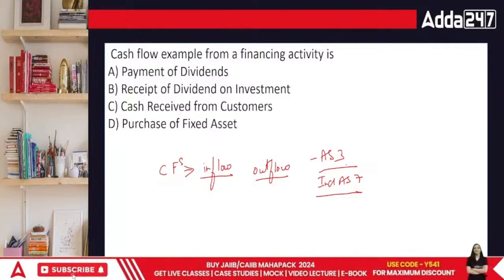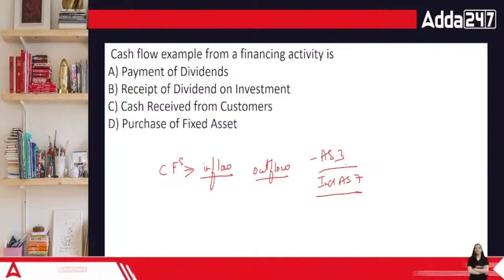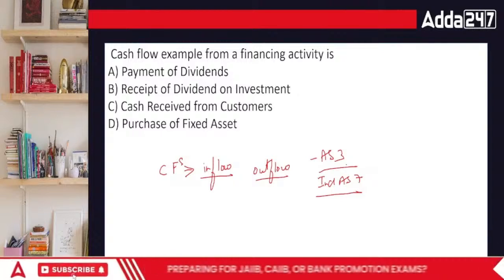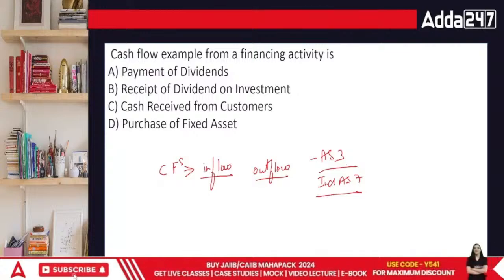Cash flow example from financing activity, everyone.